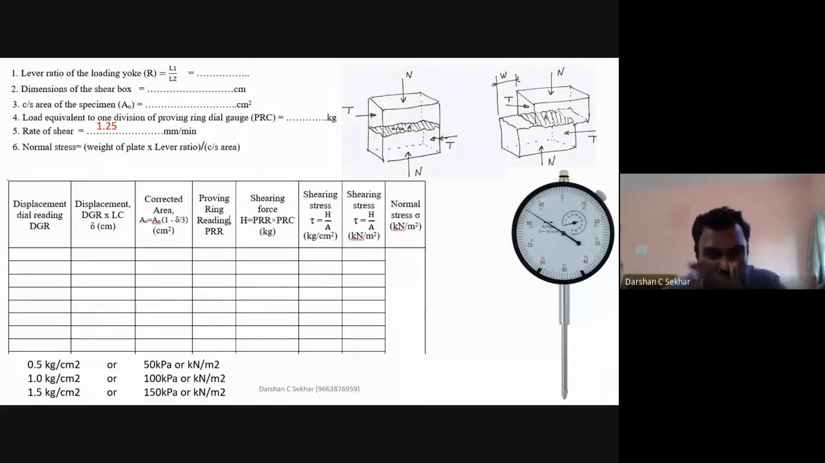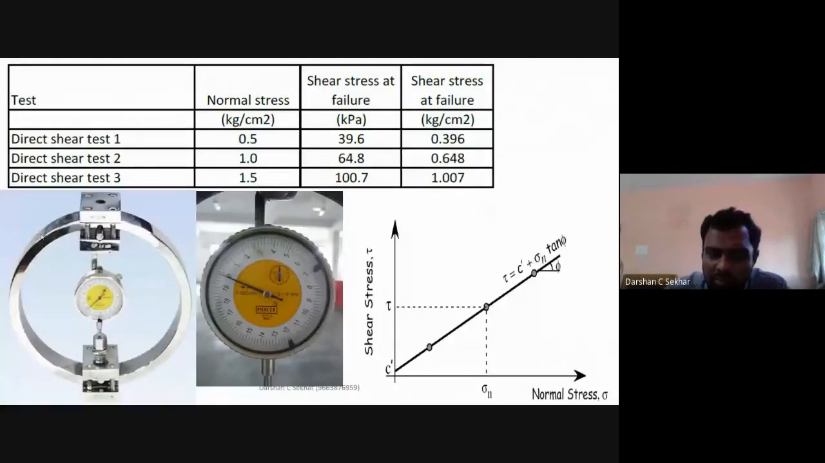Once I do this, then with respect to the shearing force, what is the force applied? With respect to this shearing force, you have this proving ring reading. You get this reading. You need to find out something called the proving ring constant, PRC. It will be constant for every proving ring. Not all the proving rings will be the same. It will be different. So if I apply 1 kg load, what will be the deflection here? It will be calibrated earlier, and this will be my one reading.